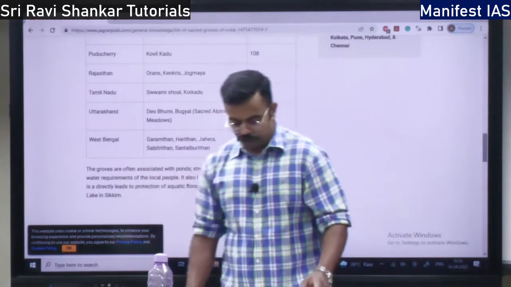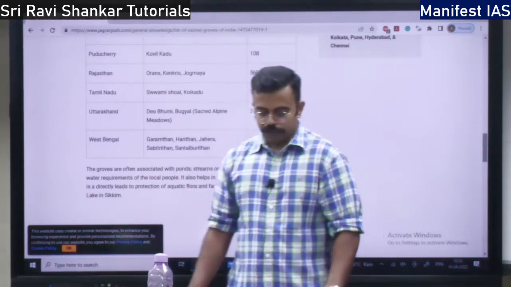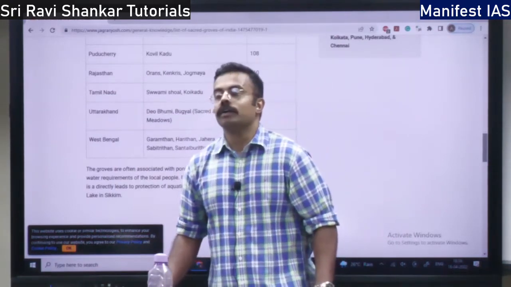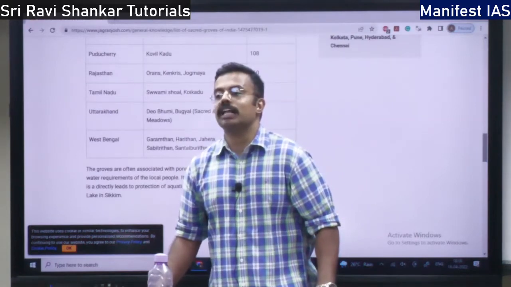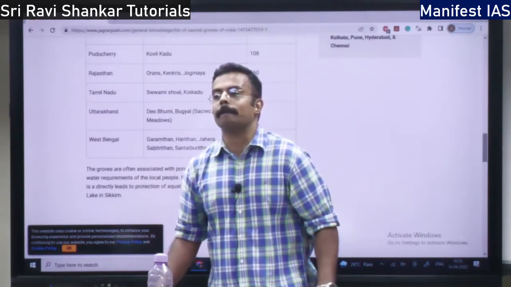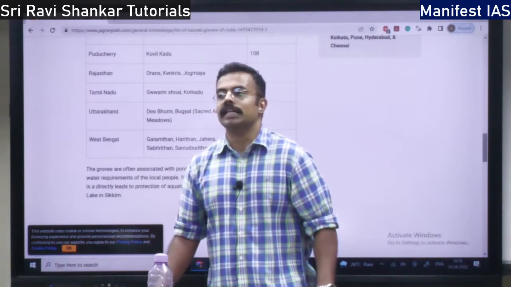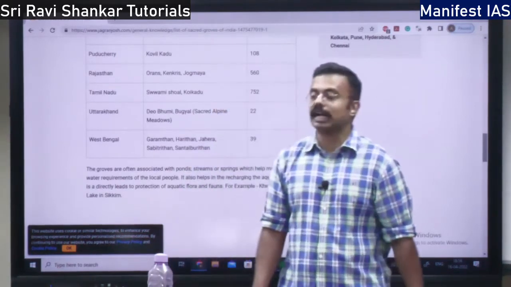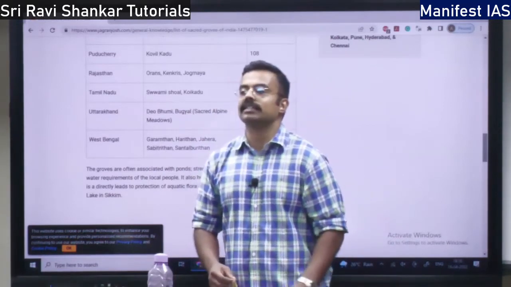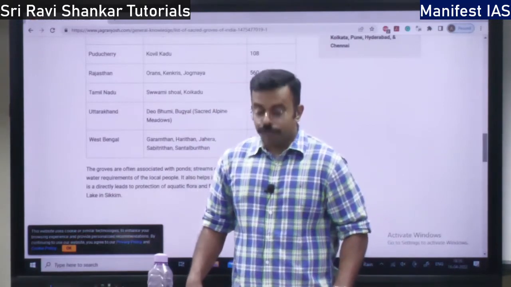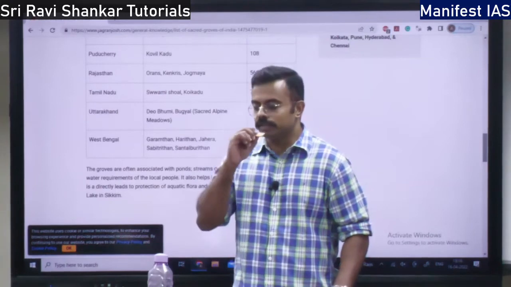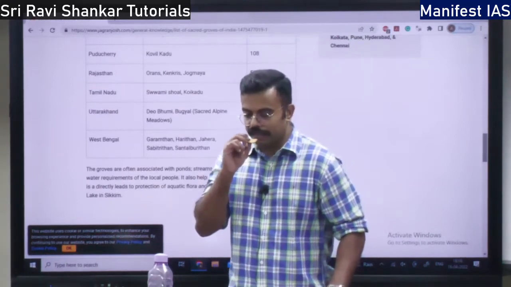So with respect to biosphere protection, we have one program called the National Biosphere Reserve Program. When was this program started? The National Biosphere Reserve Program was started in 1986. So we have a National Biodiversity Act. When was the National Biodiversity Act enacted in India?